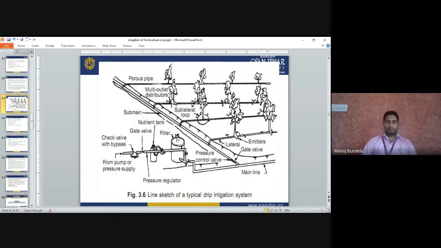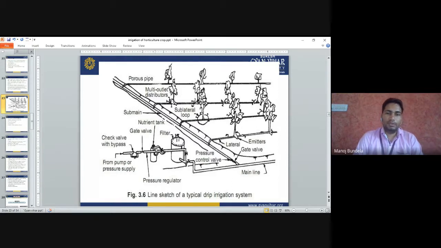This is the sketch of the drip irrigation method. In this we can see the pump. From this pump we supply the water. After that these are the gate valves. When we open the valves the water will be supplied. This is the pressure regulator, which regulates how much pressure we apply. Then this is a nutrient tank.